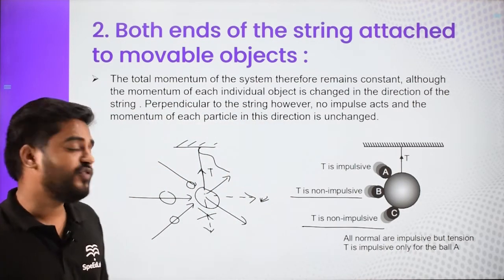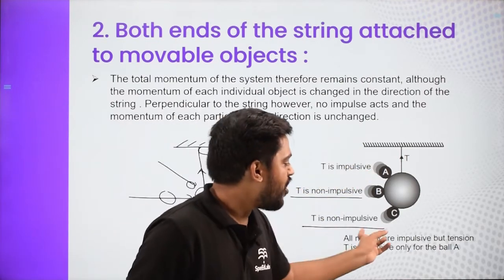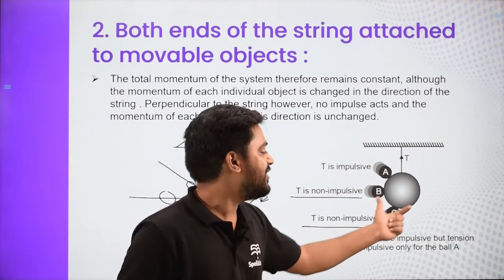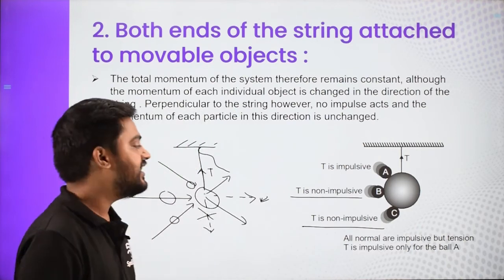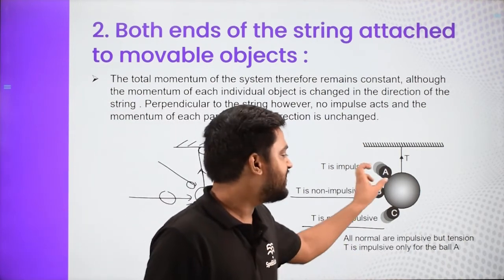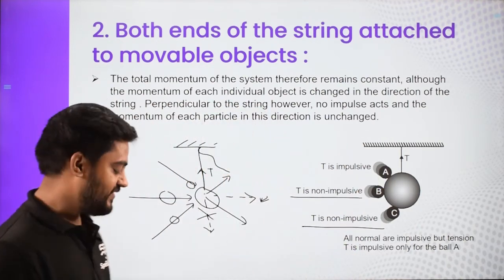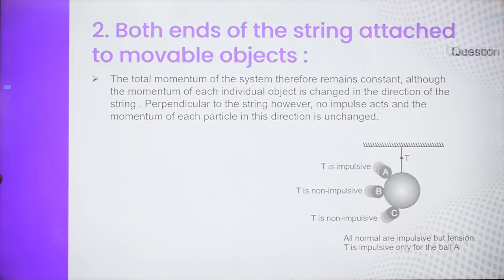What about the normal forces? Whenever these balls, the smaller ball which is coming and the bigger ball which is, let's say, stationary initially, all the normals between them are always impulsive. Like in all three cases, the normals were always impulsive.